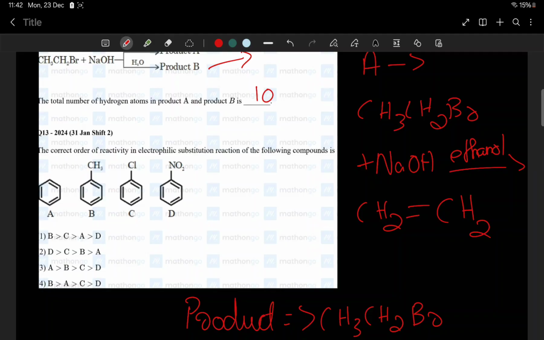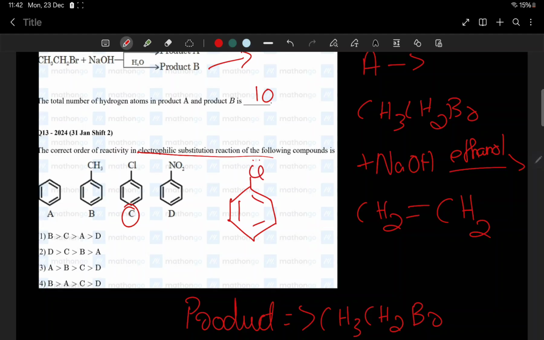Now the correct order for reactivity in electrophilic substitution reaction of the following. Look, for electrophilic substitution, NO2, Cl. Look, option C, first one. We'll check that because that's related with the Haloalkanes and Haloarenes chapter, right?